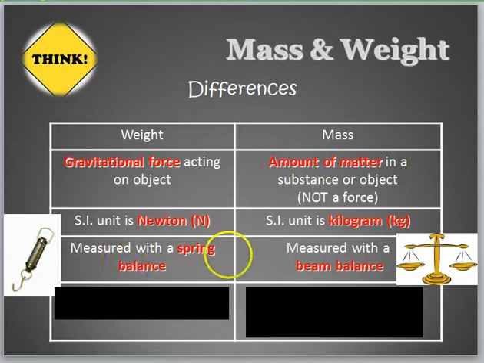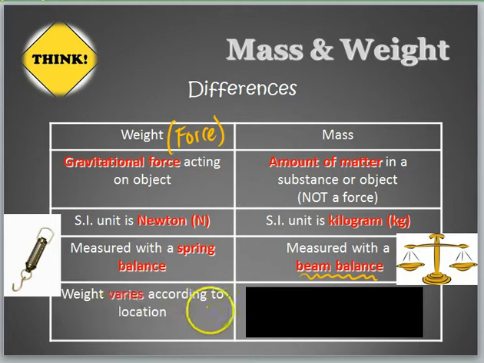Next one. Weight is a force, and it is measured with a spring balance, as we have discussed just now. Whereas for mass, we actually measure it with a beam balance. So this is actually how a beam balance looks like. Spring balance over here, beam balance over here. So you can see three key differences between weight and mass.